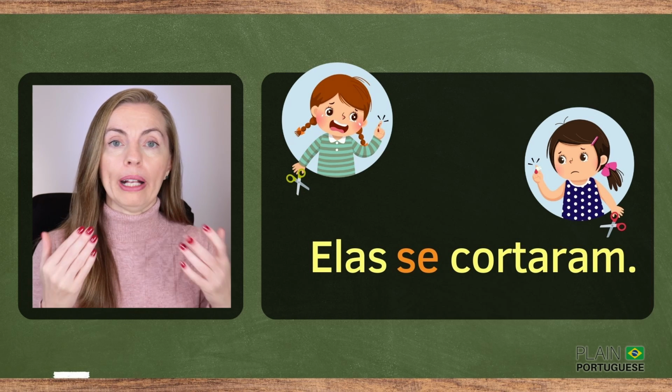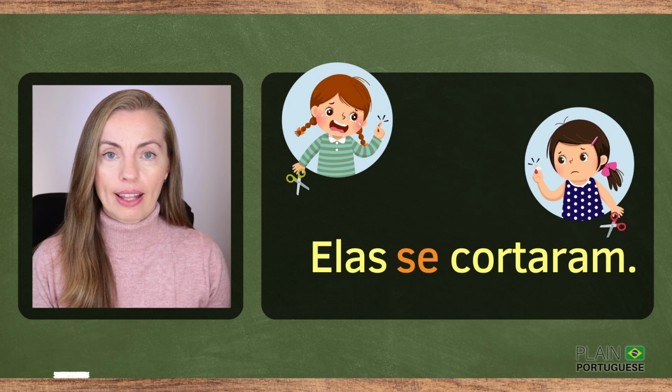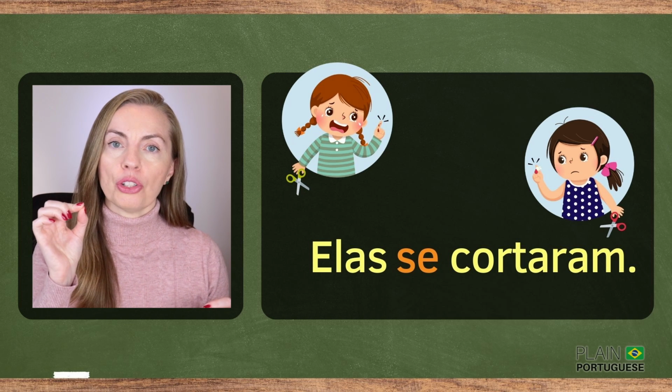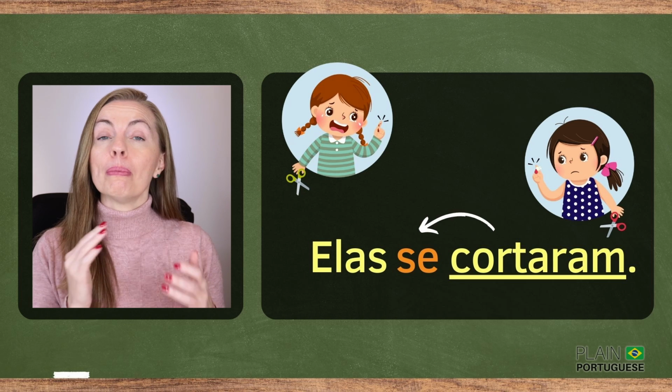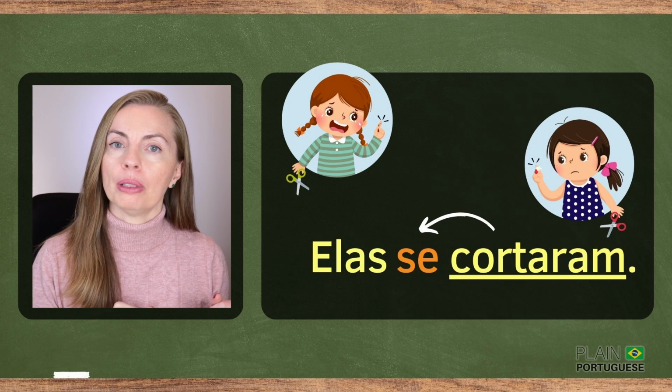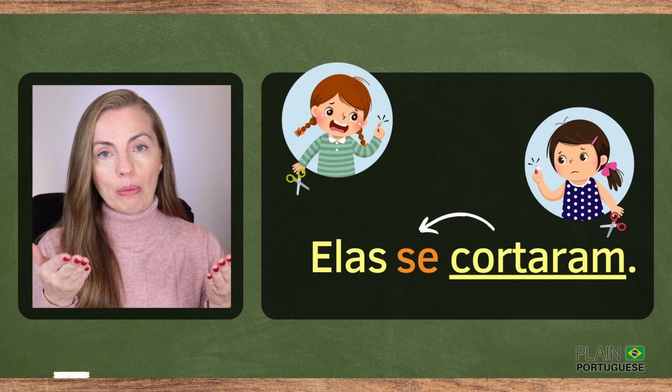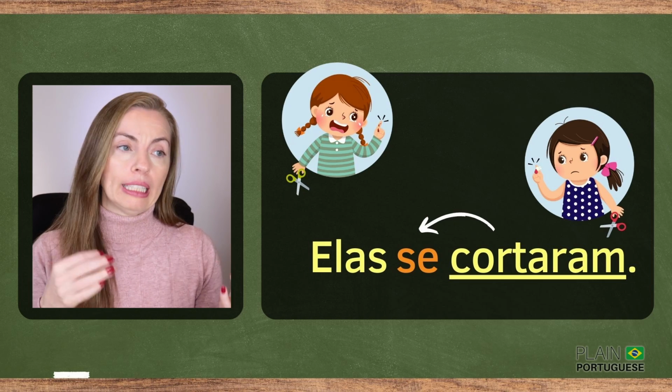When it comes to where to place object pronouns in a sentence, in Brazilian Portuguese, we prefer to place them before the main verb. Will you see them placed after the main verb? Yes, you will. Will Brazilians place them after the main verb when talking to you? No, we won't. I mean, rarely.